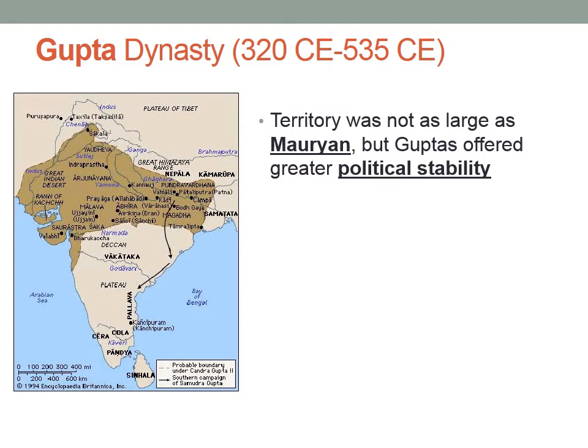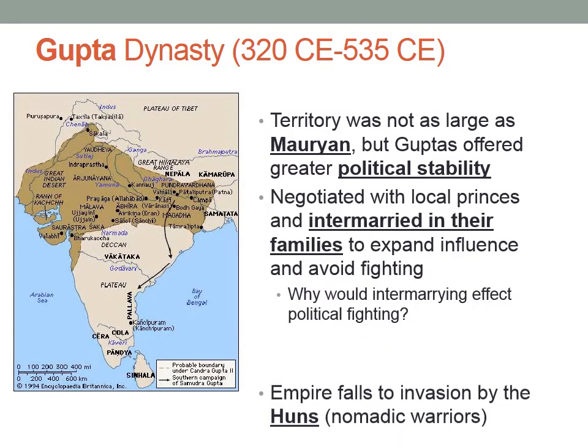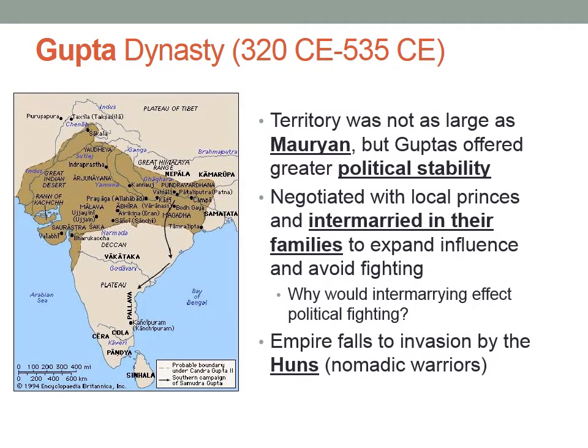So the Gupta dynasty is decentralized. However, the dynasty itself has regional control in that way. Also notice the years of the Gupta dynasty. It's from 320 CE to 535 CE, so this is after year zero. The Gupta dynasty undergoes a golden age in arts and sciences. We have a lot of stability, and that leads to advancements.